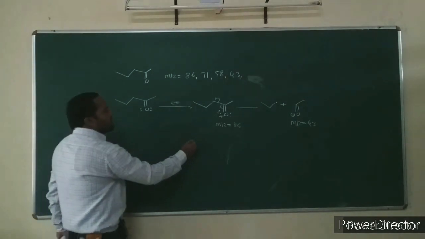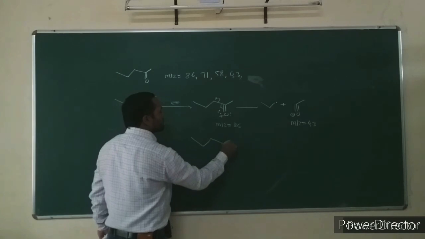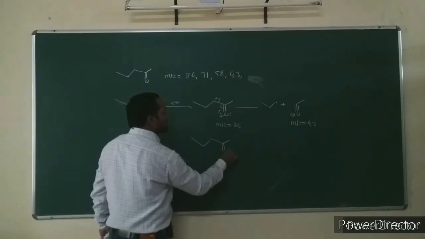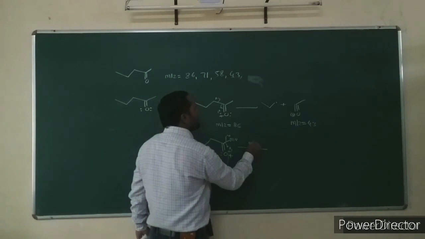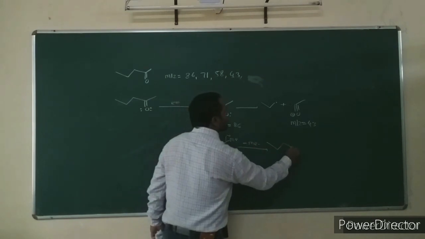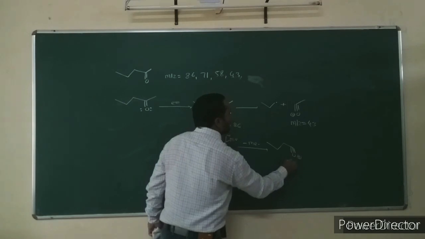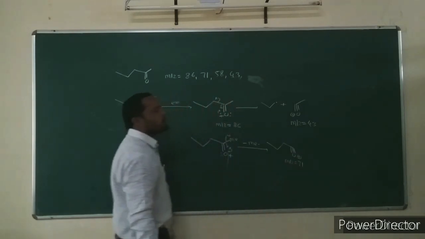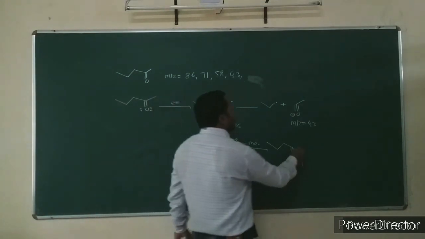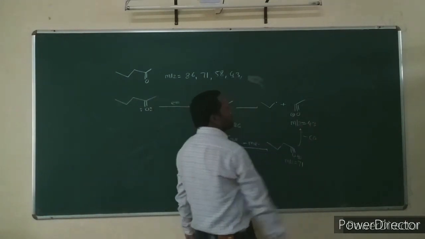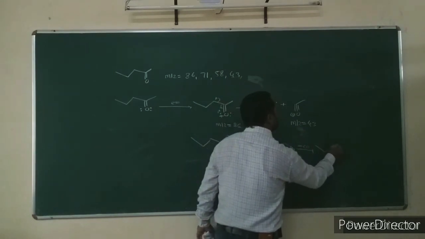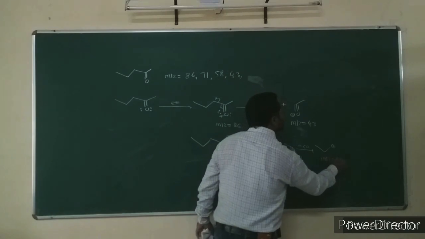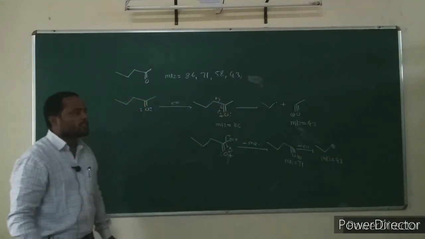It again undergoes second alpha cleavage, loss of a methyl radical. There is formation of this acyl ion at mass to charge ratio 71. It again undergoes loss of carbon monoxide, and the fragment ion formed is the propyl carbocation, again at mass to charge ratio 43.